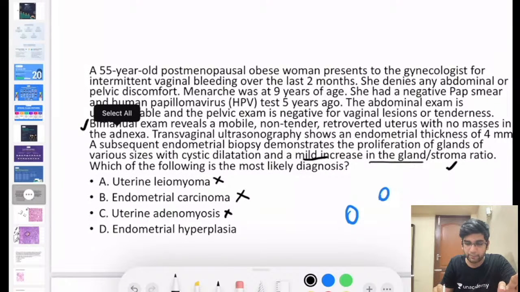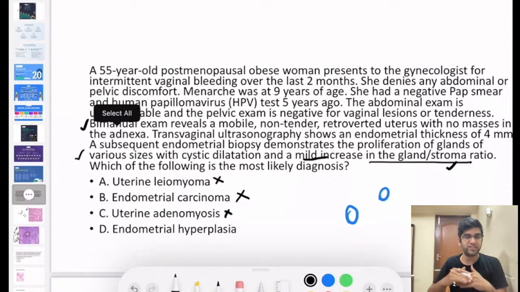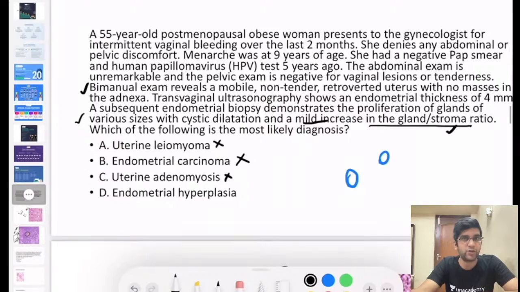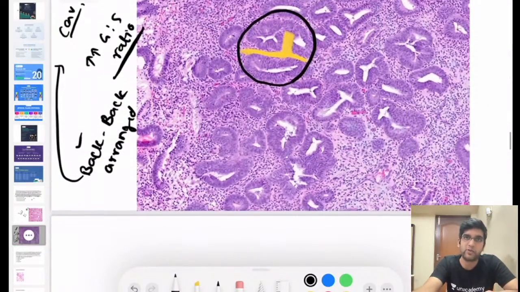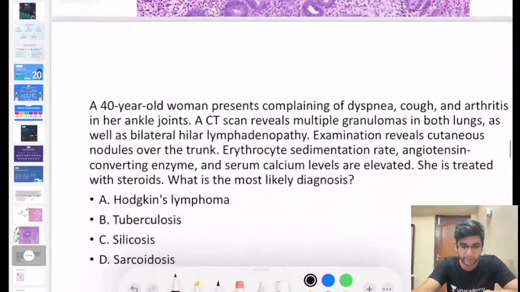It just says the gland to stroma ratio is mildly elevated and there are various cystically dilated glands. Both point to endometrial hyperplasia only, fine? So the answer to this is simple endometrial hyperplasia, okay? Though the question looks very big, the easier way was to rule out carcinoma and go with hyperplasia. The back-to-back arrangement and a little bit of dysplasia point towards carcinoma, fine?